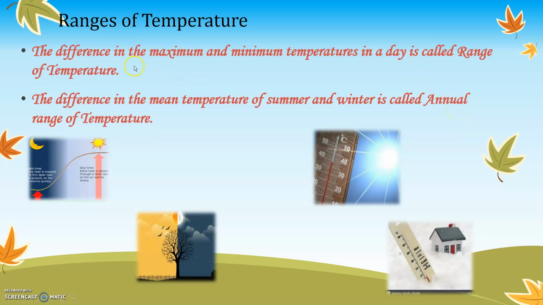Similarly, the difference in temperature in a day from morning, afternoon, evening, night is called range of temperature, and the difference in temperature in summer and winter is called annual range of temperature.